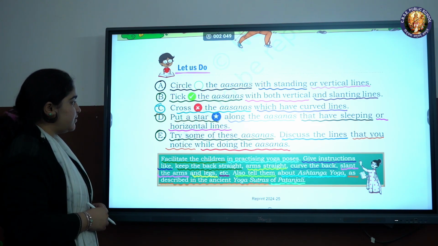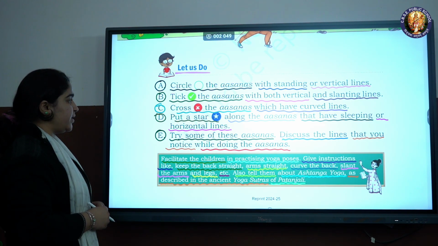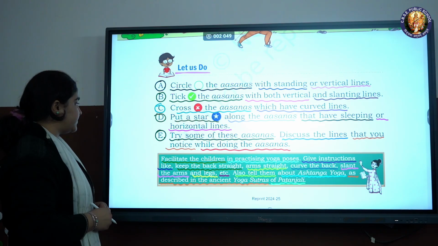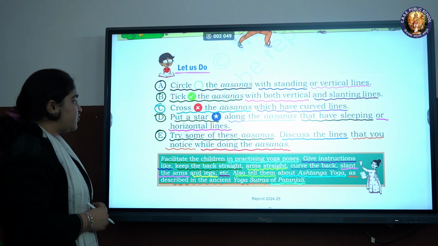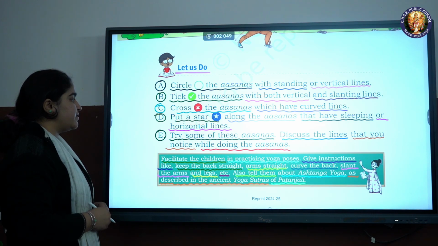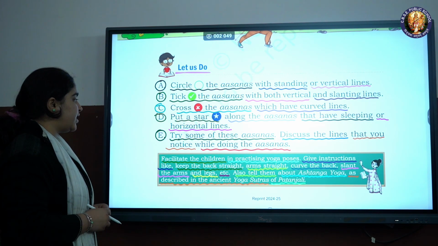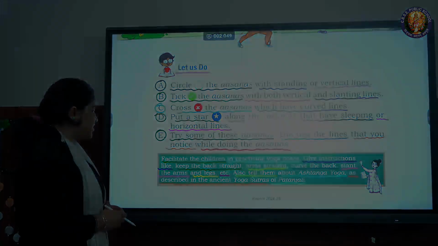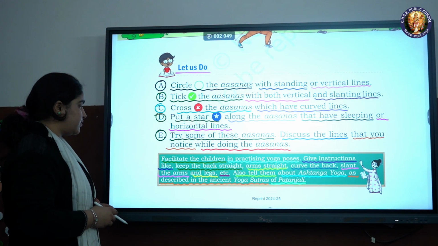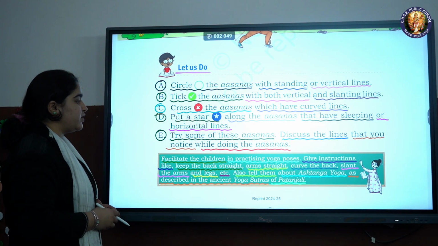D. Put a star along the asanas that have sleeping or horizontal lines. E. Try some of these asanas. Discuss the lines that you notice while doing the asanas. Facilitate the children in practicing yoga poses.